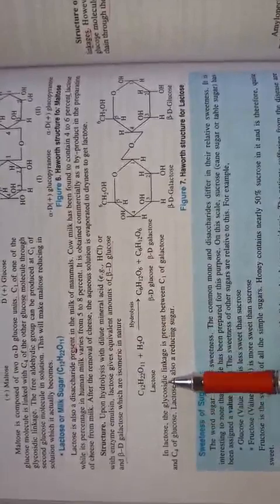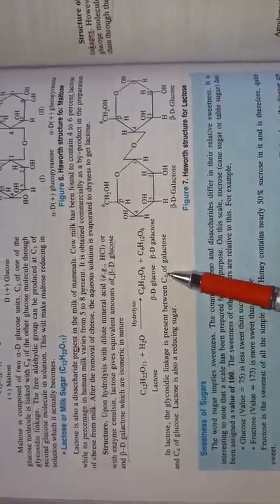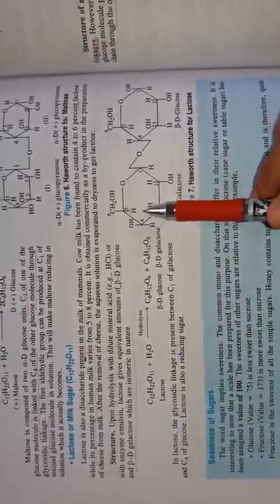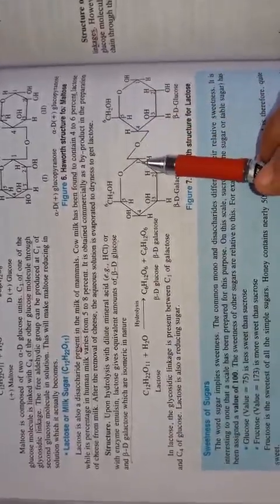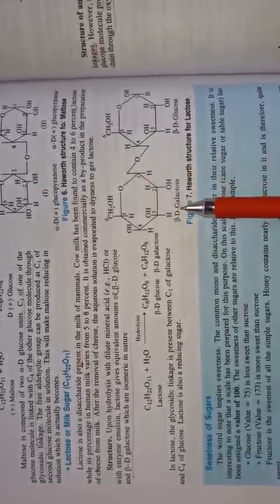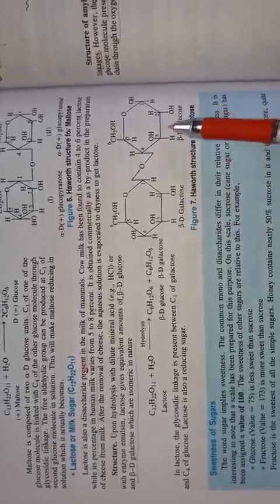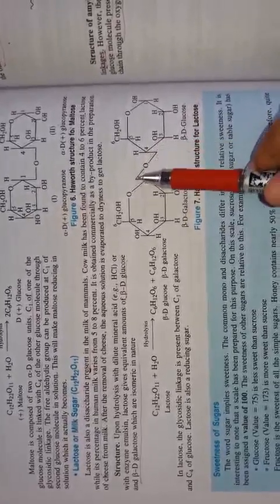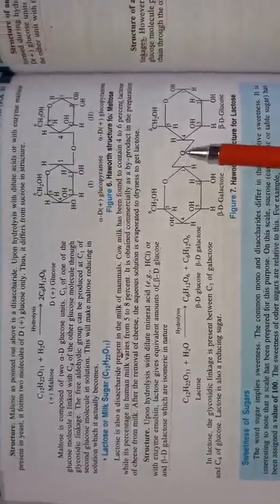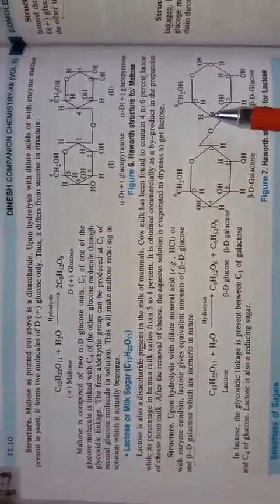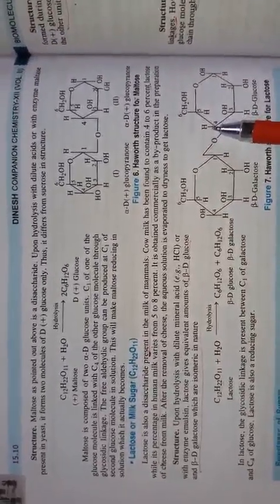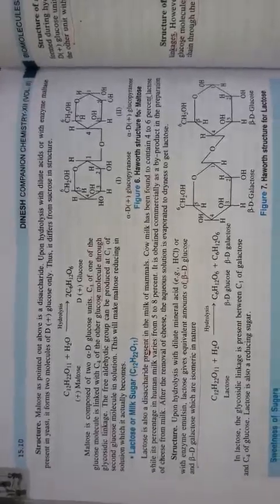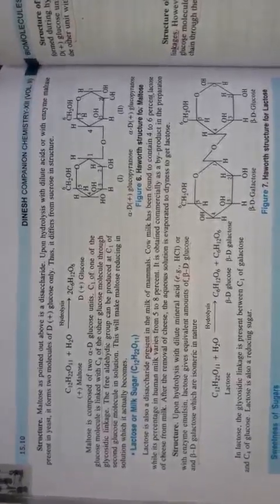The glycosidic linkage is present between C1 of galactose and C4 of glucose. This is your galactose and this is your glucose. The first carbon of the beta form of galactose and the fourth carbon of the beta form of D-glucose are joined by a glycosidic linkage with the help of oxygen. So this is about oligosaccharides, the first classification, that is disaccharides: sucrose, maltose and lactose.